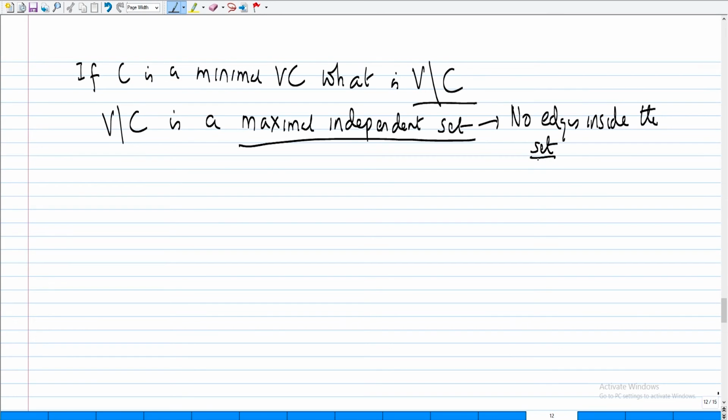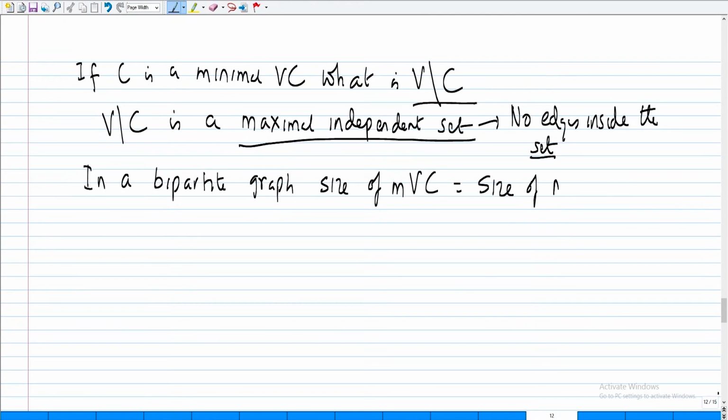So now I am going to prove something very interesting. So in a bipartite graph, the size of the minimum vertex cover is exactly the same as the size of a maximum matching.